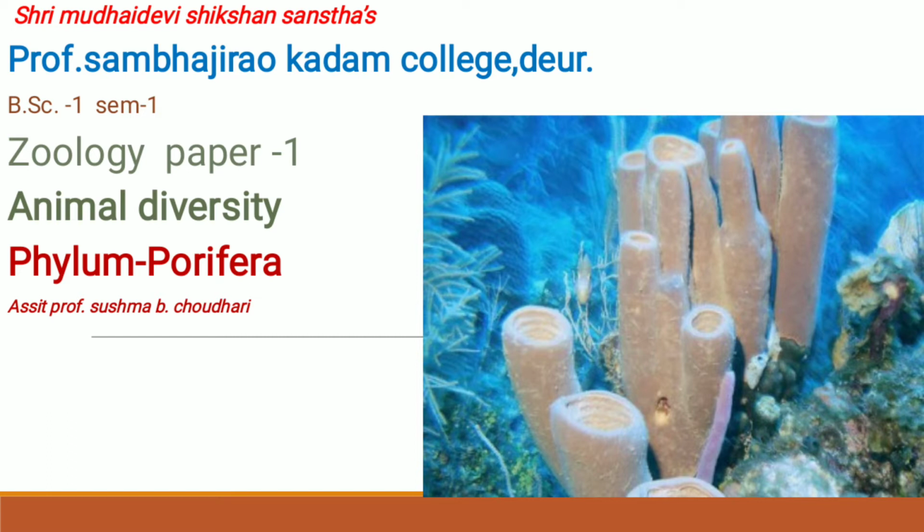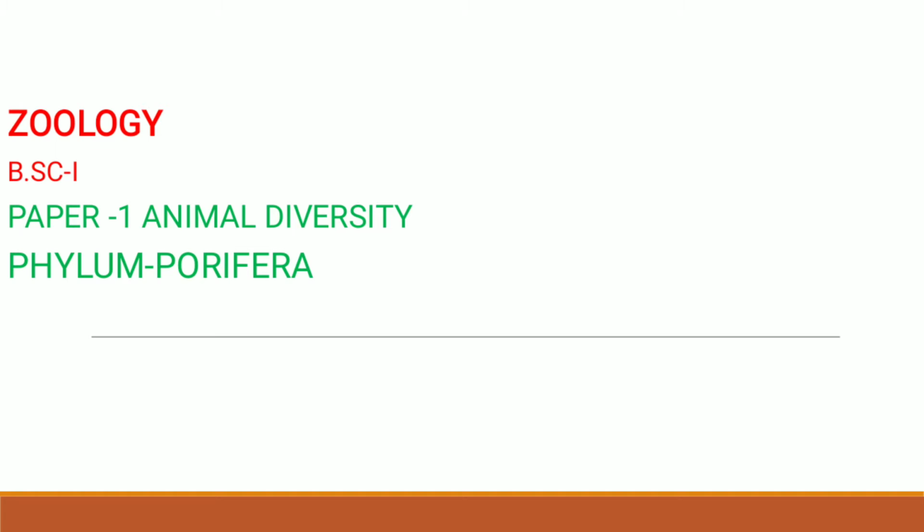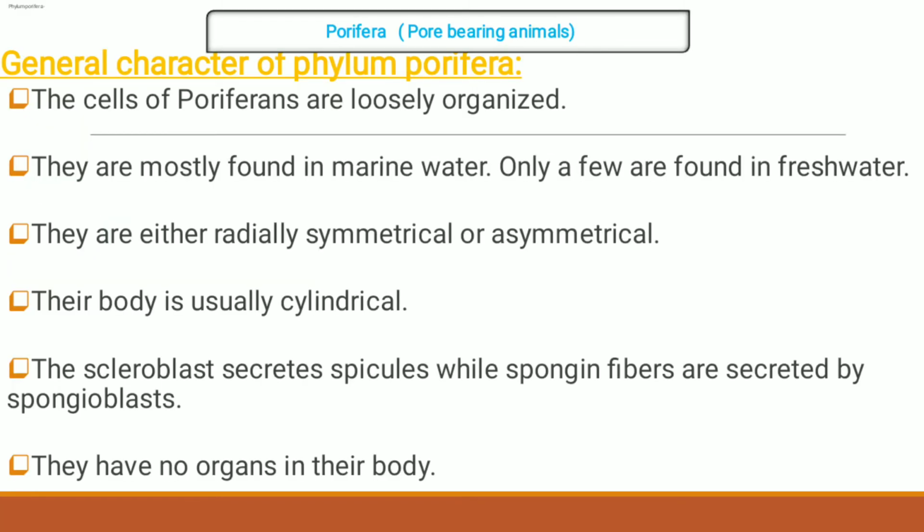This lecture is about zoology, paper first, animal diversity. In this lecture, we discuss the phylum Porifera. Phylum Porifera is the first phylum of the animal kingdom. The name of the phylum is derived from the Latin words porus, meaning pores, and ferre, meaning to bear. That is, phylum Porifera means pores-bearing organism or pores-bearing animals.